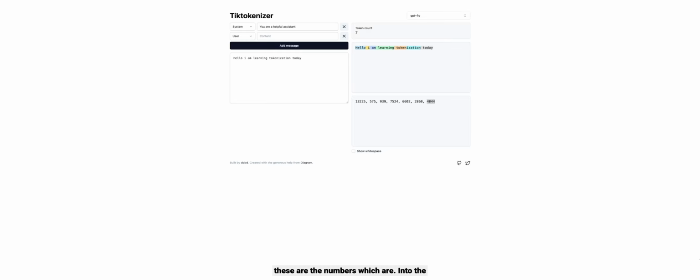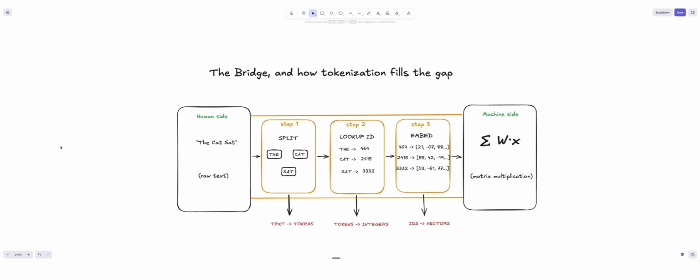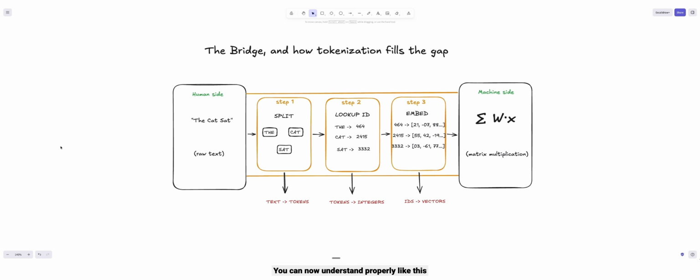And so these are the numbers which are sent to the transformer. And what the transformer is going to do, transformer meaning the model as we have seen in lecture 1, is just predict the next token. And now if we see the diagram, you can understand properly. This is the human side, as we have discussed earlier, the cat sat. This is the raw text that we send to the LLM, right? And then in step 1, it breaks it into 3 different words, the cat sat, meaning the text is converted into tokens.